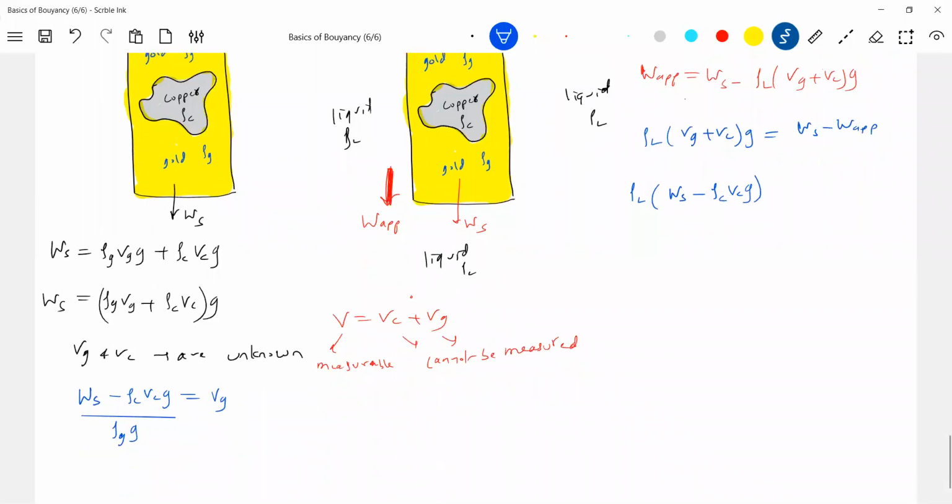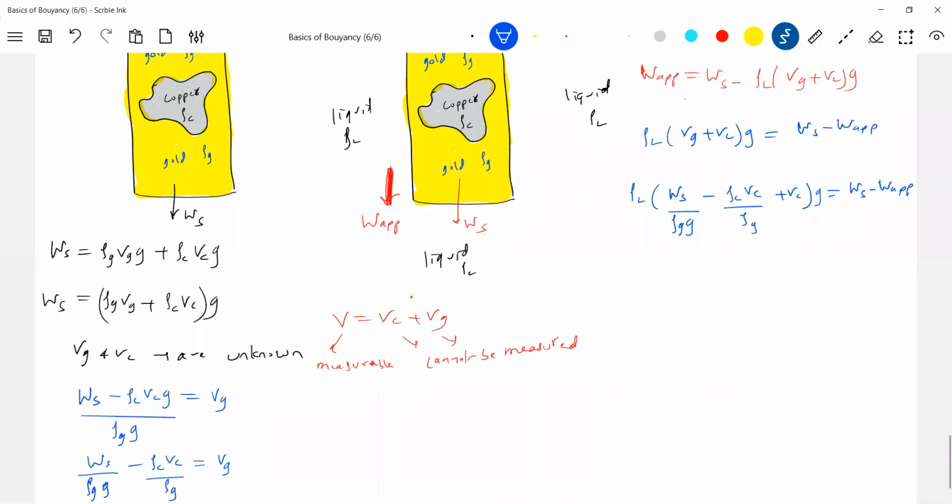One more step I'll write. This will be much useful for us. Ws by rho g into g minus rho c Vc. Let's come for this, this is only rho g.